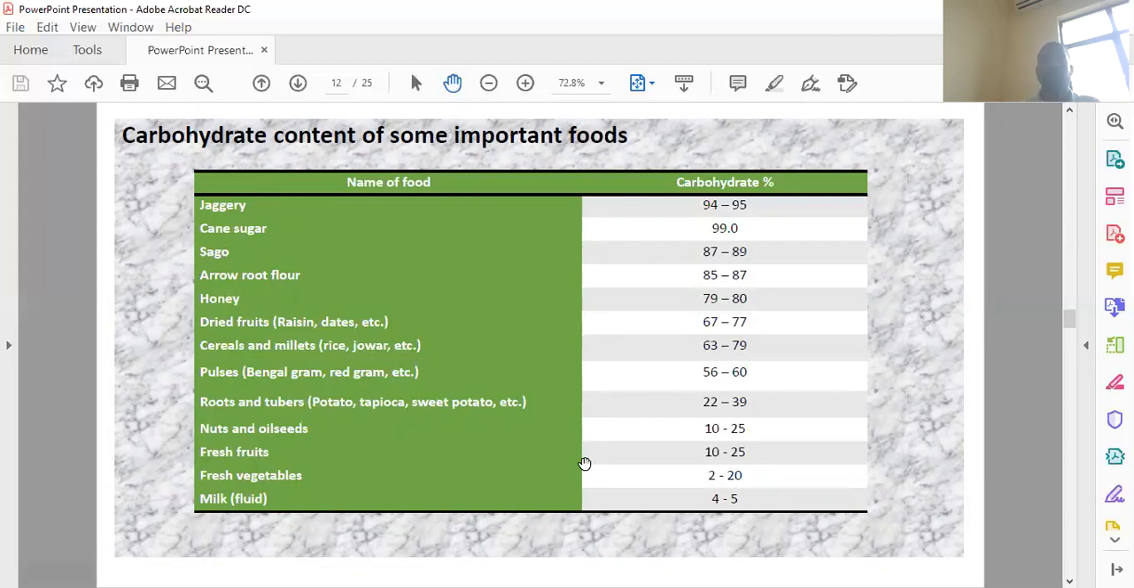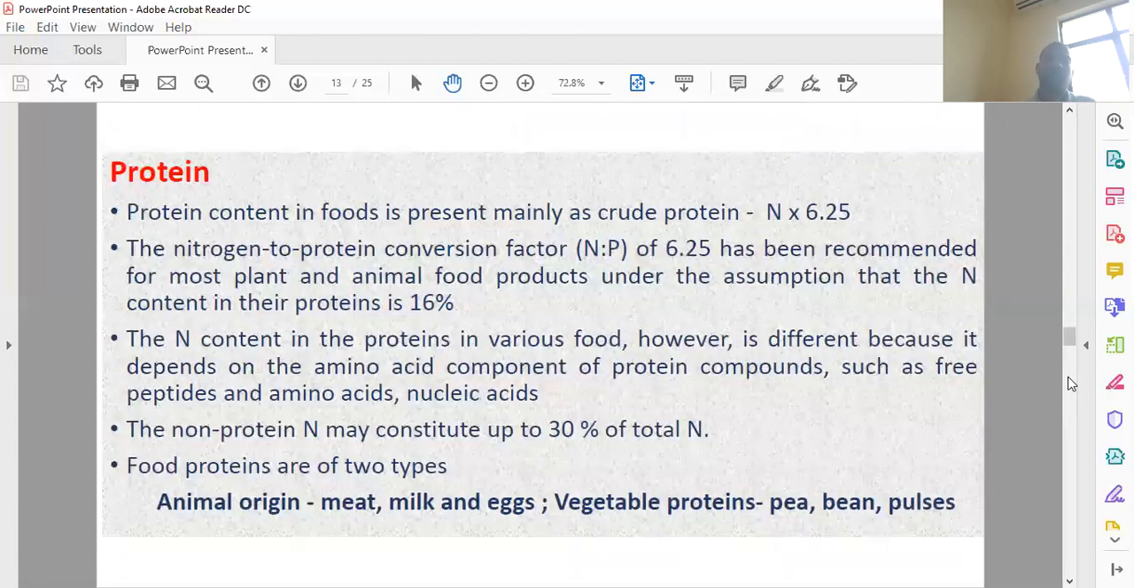If you do not want more carbohydrate, you choose fresh waters, milks, nuts, and wild seeds. So depending on your requirements, you can choose the food items. What is your body's demand, or what is your choice? The next is the protein content.